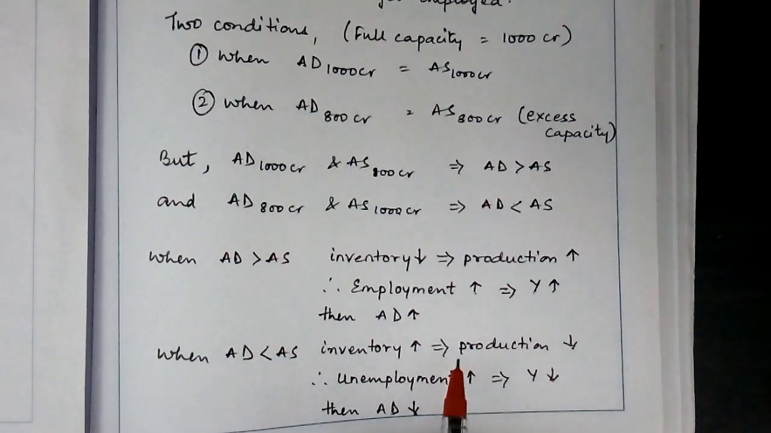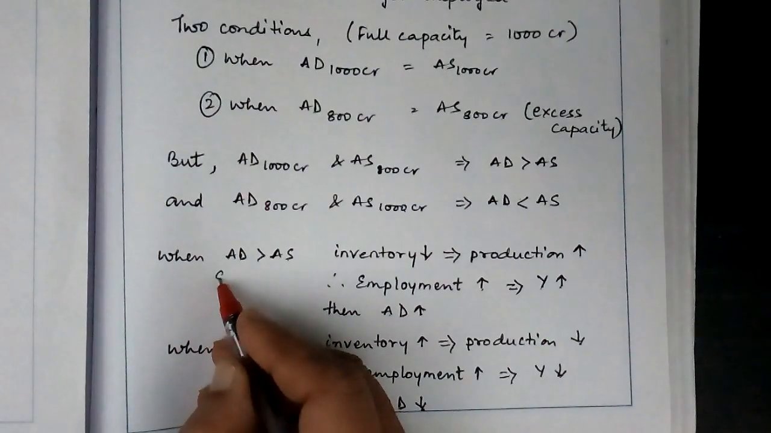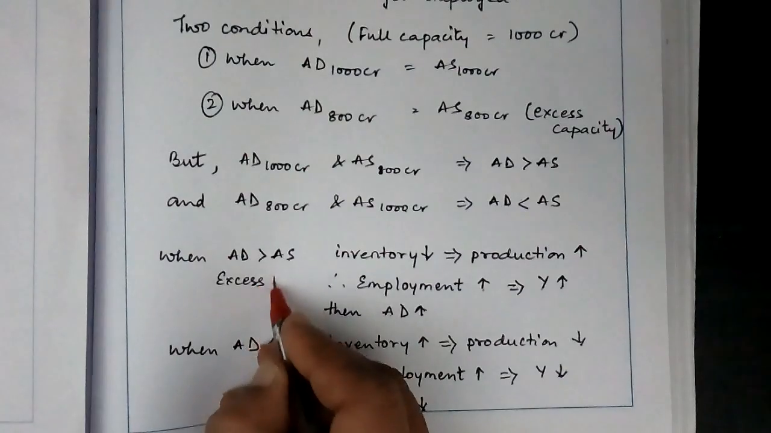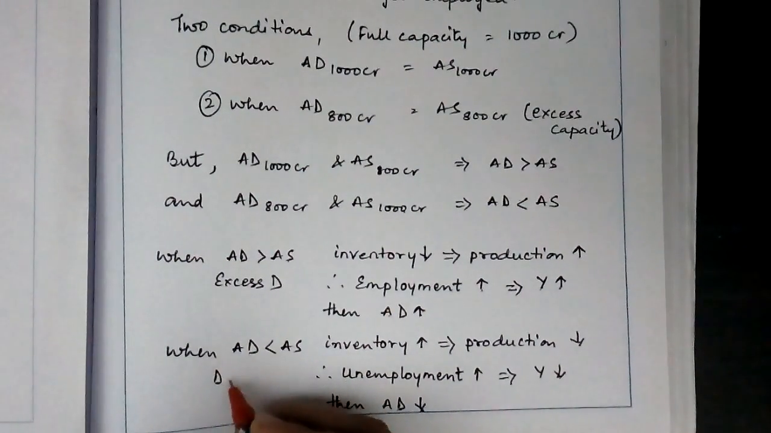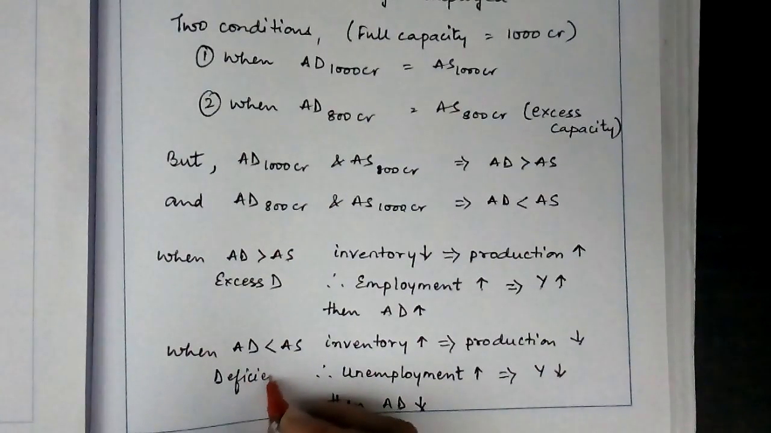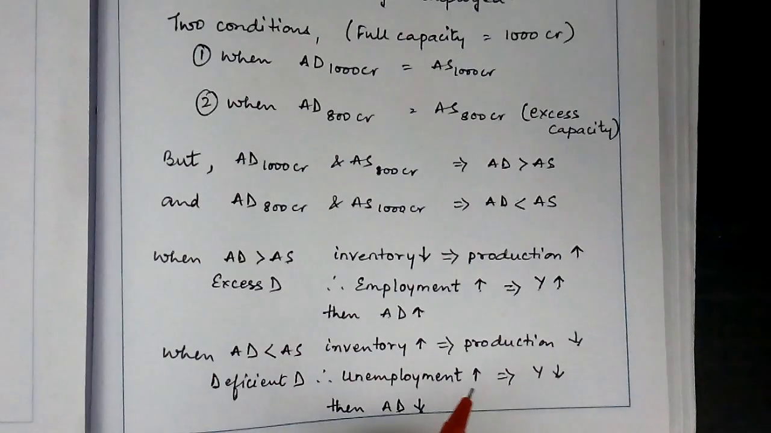Let's now try to understand excess and deficient demand. When aggregate demand is more than supply, it is excess demand. And when aggregate demand is less than aggregate supply, it is deficient demand. So let's now try to understand excess demand, deficient demand, and the measures to be taken in order to tackle these situations.